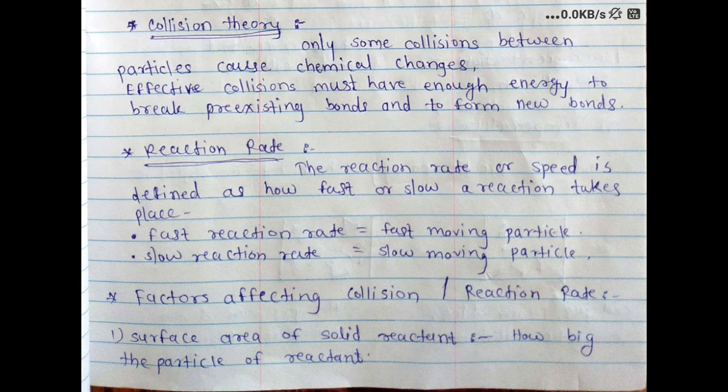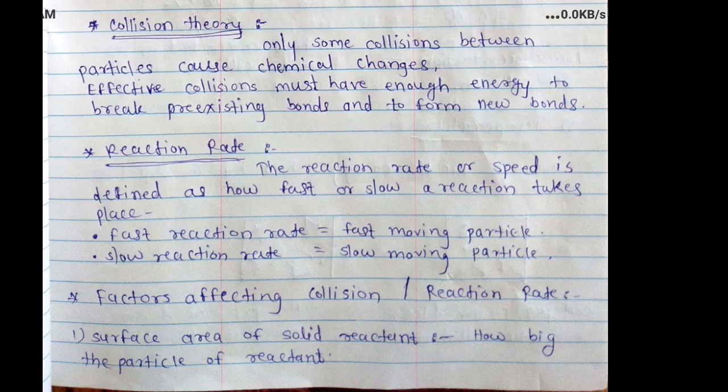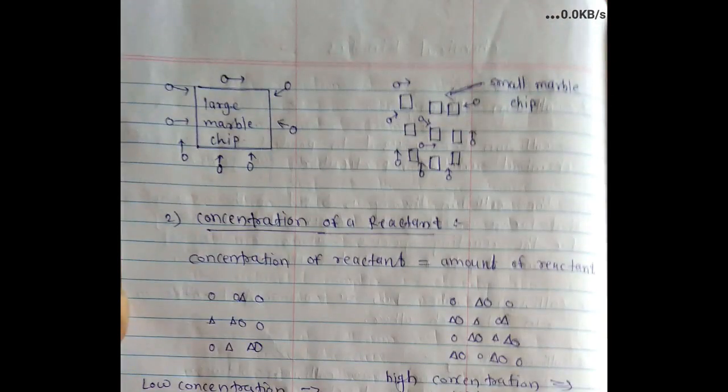The first factor affecting collision is the surface area of the solid reactant. The bigger the surface, the more the particles collide with each other. If the surface area of particles is high, then collision is high. If the surface area of particles is low, then collision is slow and small. Now we see these images.